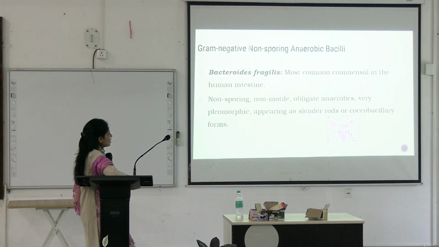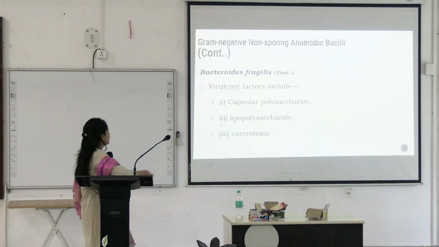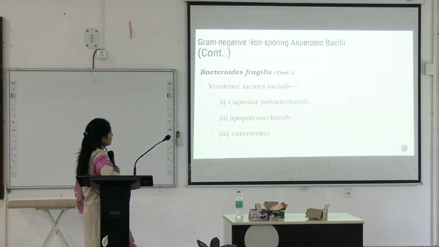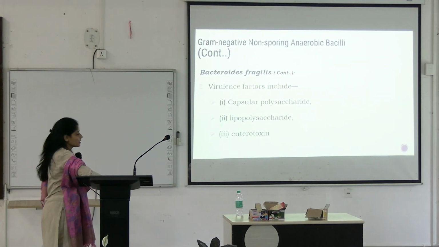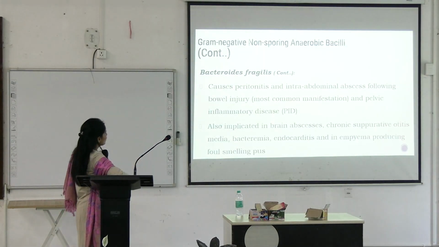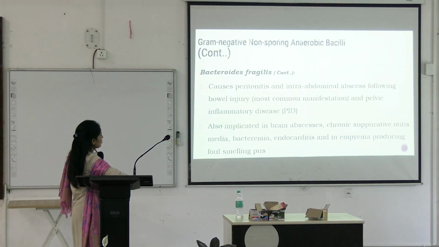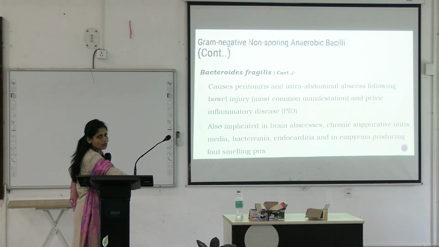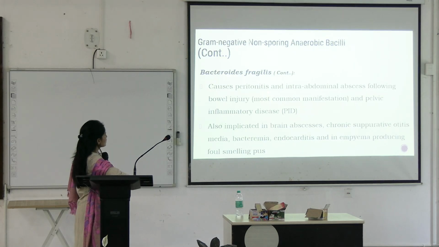They are the most common commensal in the human intestine. They have virulence factors such as capsular polysaccharide, lipopolysaccharides and enterotoxin. They can cause peritonitis, intra-abdominal abscess following bowel injury. It means after the normal habitat is broken, it goes into the peritoneum and causes infection there. It can also cause pelvic inflammatory diseases.